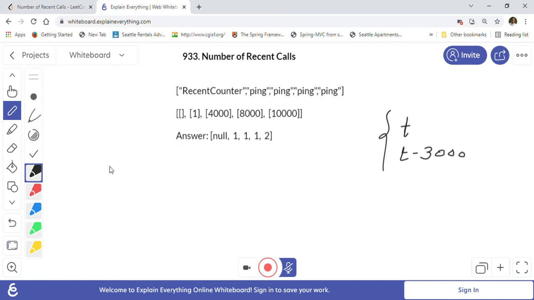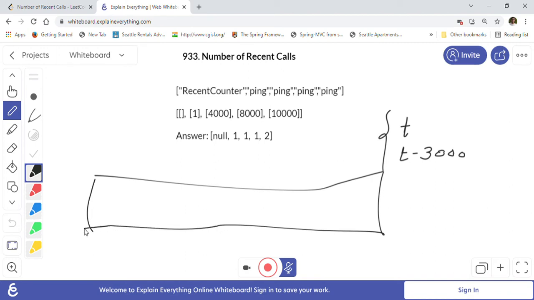So what we will do is, we will use a linked list, let's say this is our linked list, which is a queue. In Java there is a queue interface implemented by linked list. So let's say we get one call at 1, so we will add 1 here. And at this time, if we look at recent calls, our recent calls is 1, because 1 is the first one and it is in this range.